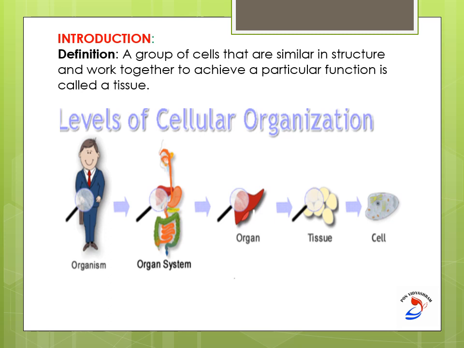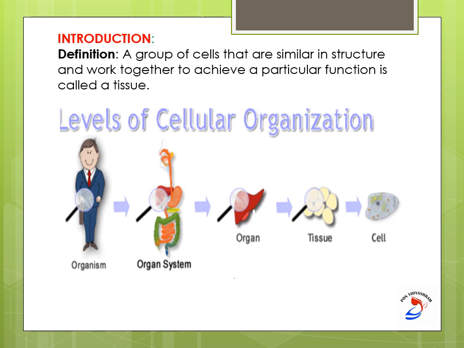A similar group of organs which perform the same function forms an organ system. The different types of organ systems make up one organism. So for example, the stomach cells join together to form a gastric tissue. These gastric tissues form a single organ called the stomach.